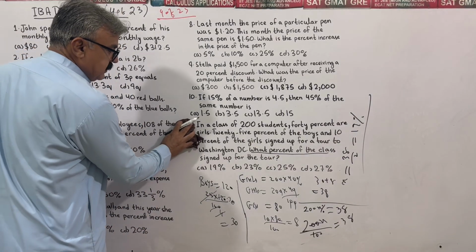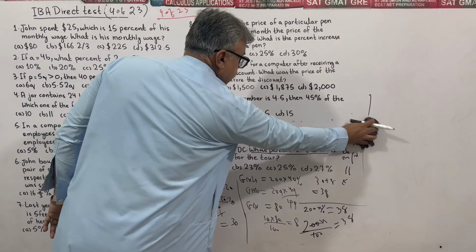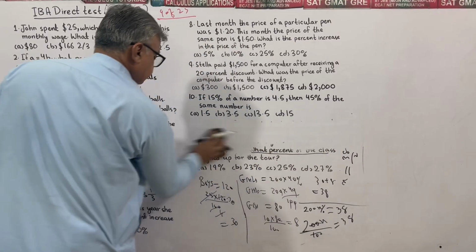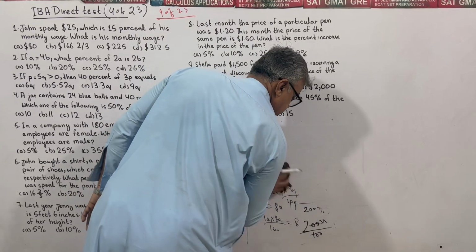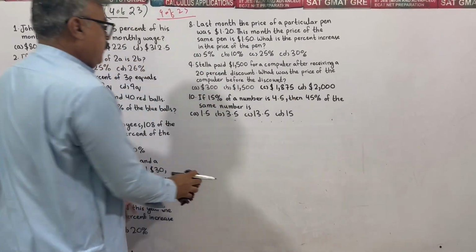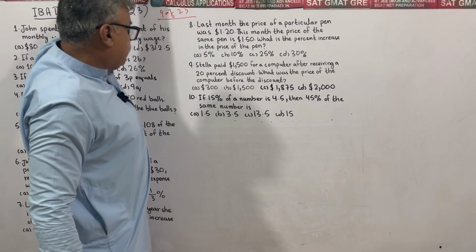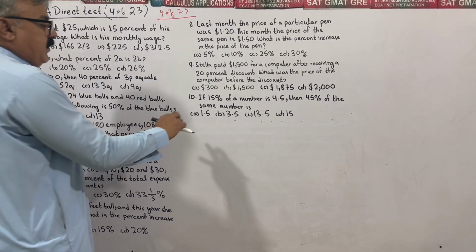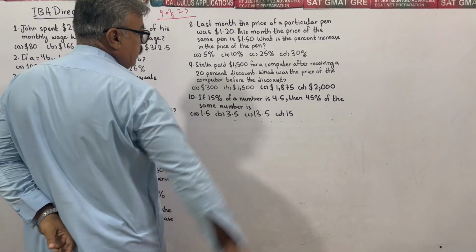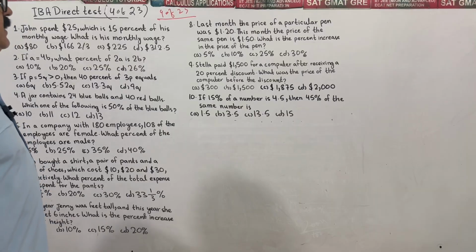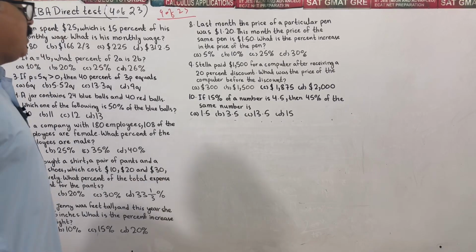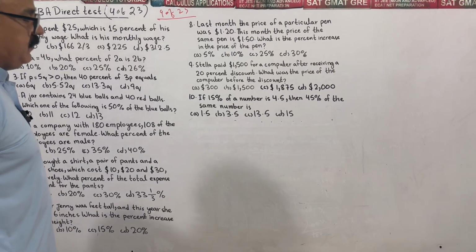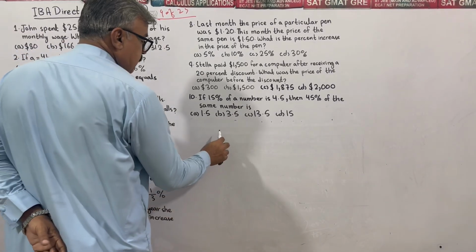Now for the next question we have a good space. Let me erase this question number 11. Cool. Question number 10, a tiny one. 15% of a number is 4.5, then 45% of the same number is 1.5, 3.5, 13.5, or 15. Let's see and find out.